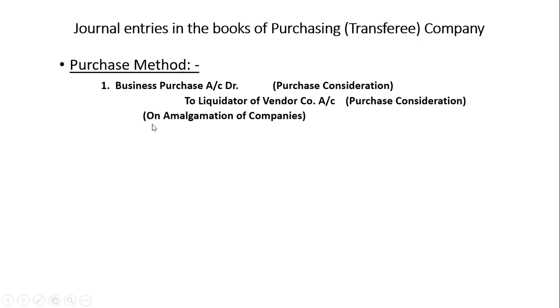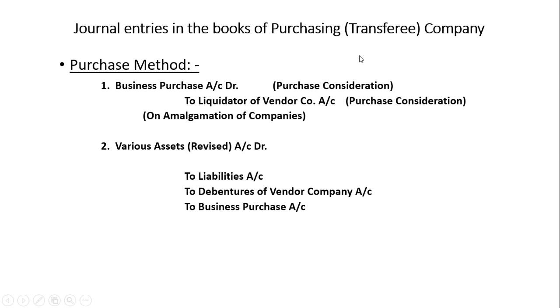On amalgamation, there is always a new company formed. The new company formed is the purchasing company. Now, when you take over the assets of the selling company, they will be debited at a revised value, because in the purchase method, you have a choice. You can take some assets, you can avoid some assets. So you can choose among the assets of the company and take over only those assets, and that also you will take at a revised value, whatever the market value or fair value is. Next, if you take over the liabilities also, you will take a revised value.